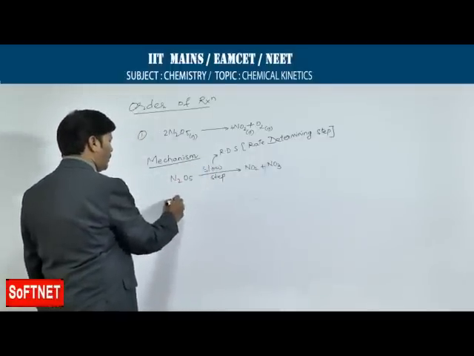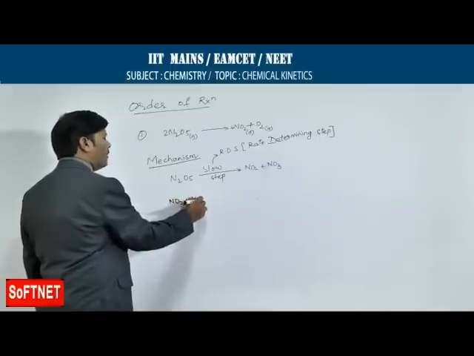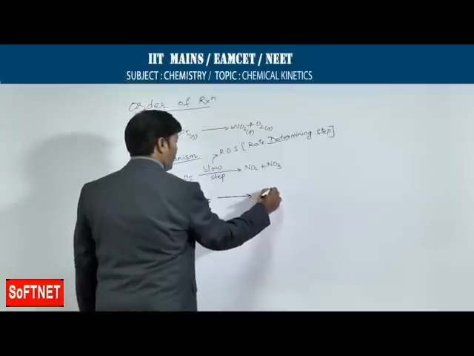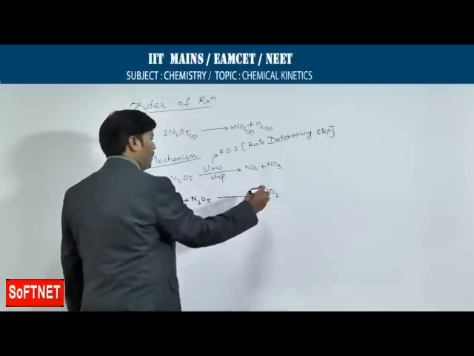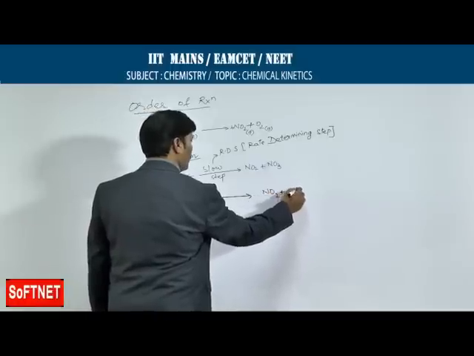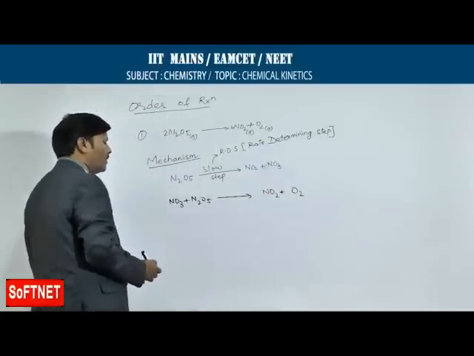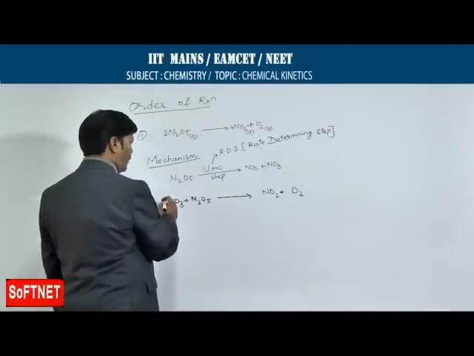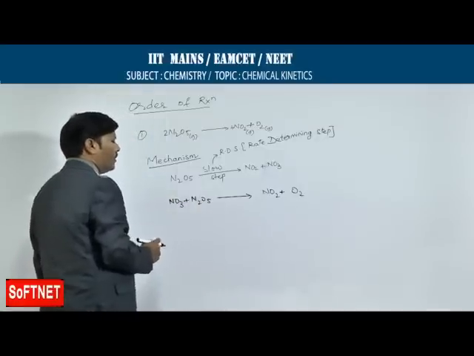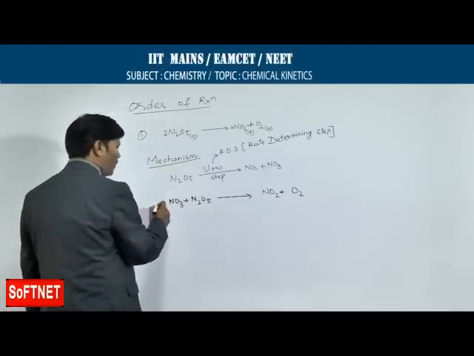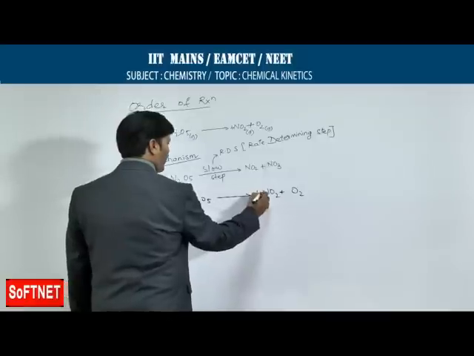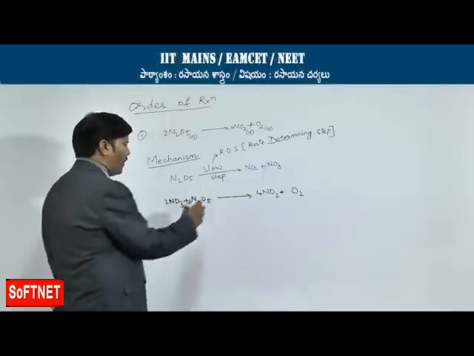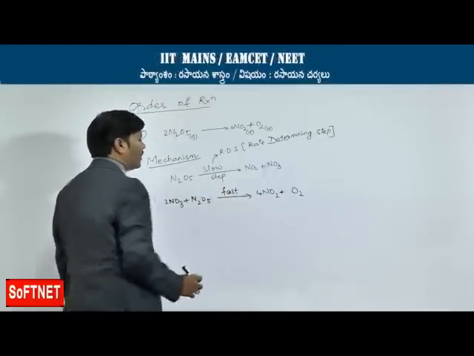Now take the NO3 and again add N2O5, and you are going to get NO2 plus O2. So you can balance the equation. If you are taking here a total of 5 oxygens, 5 plus 3, 8 oxygens are there. So if I take 2 over here and 4, 8 plus 2, 10, the equation is balanced. Of course, this is going to become the fast reaction.